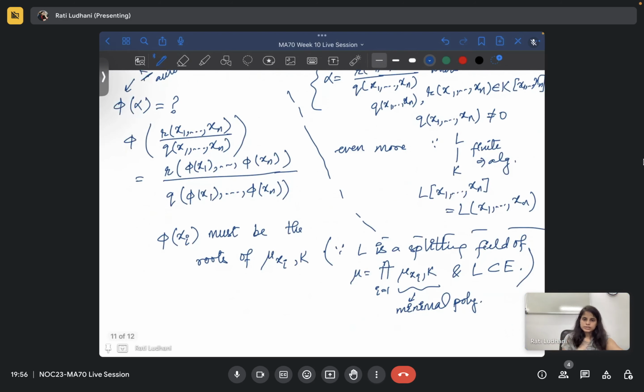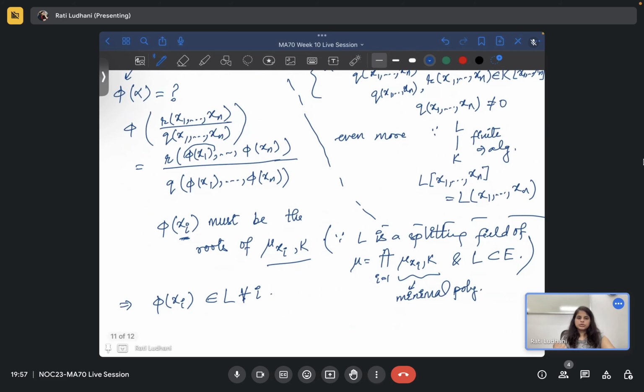And xi is a root of mu xi k, so phi of xi must be among the roots of mu xi k. This implies phi of xi will belong to L for all i, because L is the splitting field of mu xi k, so all the roots will be there.